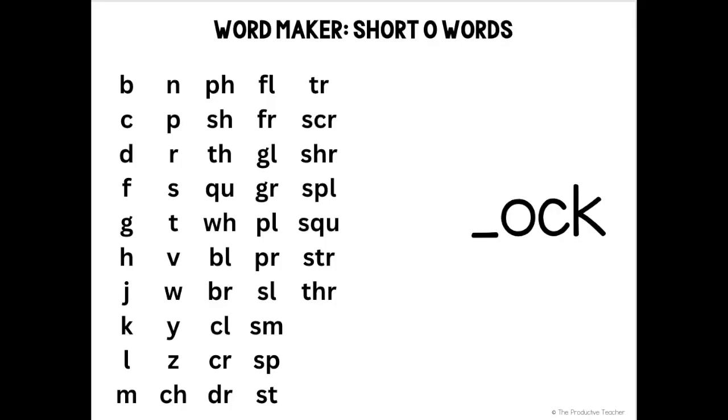Today we're going to play the word maker game with the awk word family. One-syllable words are made up of an onset, that's the letter or letters that come before a vowel in a word, and a rime, the vowel and any letters that come after it. We are going to make words in the awk word family by trying different onsets with the awk rime. As you watch the video, you can listen to me read the words, you can read the words along with me, or you can mute the video and read the words on your own.